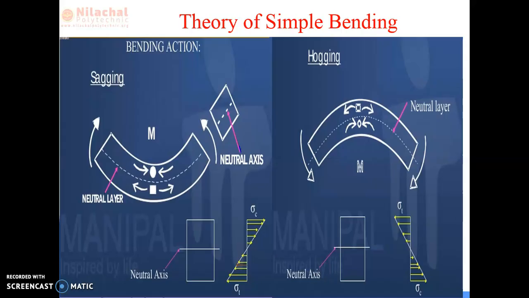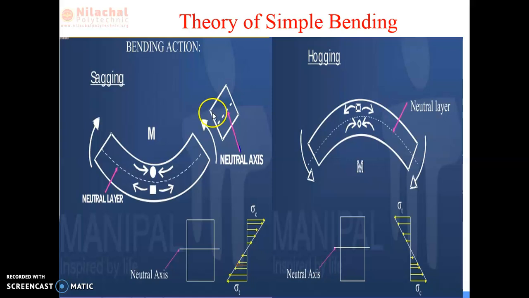Now, during the bending of the beam, we have seen that if you apply two upward forces at the two sides of the beam, a bending moment takes place. Now see, this is the neutral axis, the dotted line. This is the top layer and this is the bottom layer. In the top layer, there is compression. On the bottom layer, there is expansion. So this is your compression zone, this is your tensile zone, and this is your neutral axis.